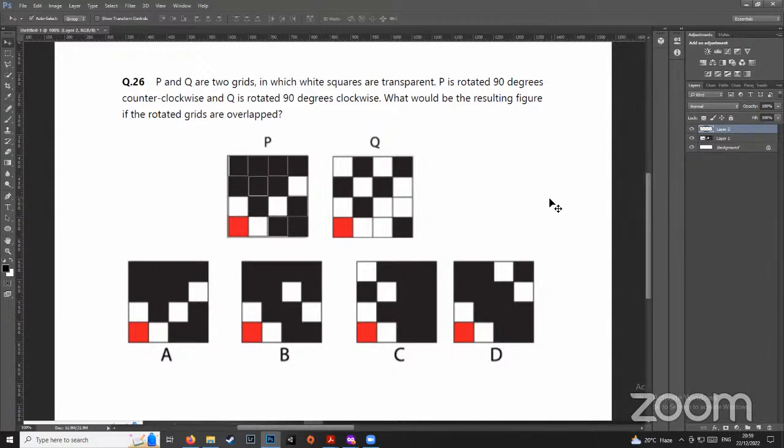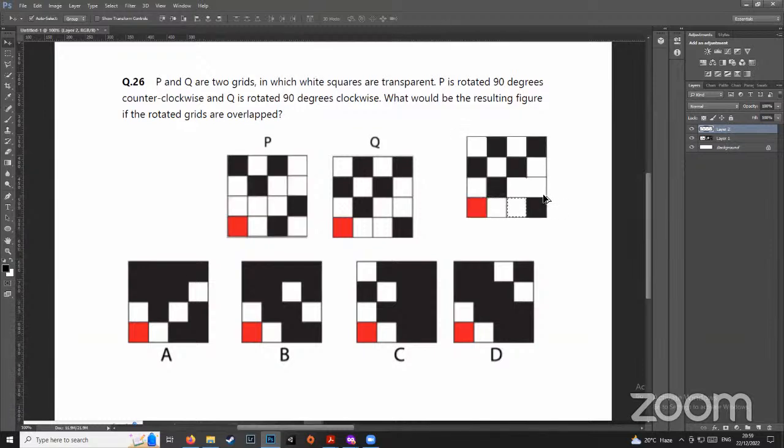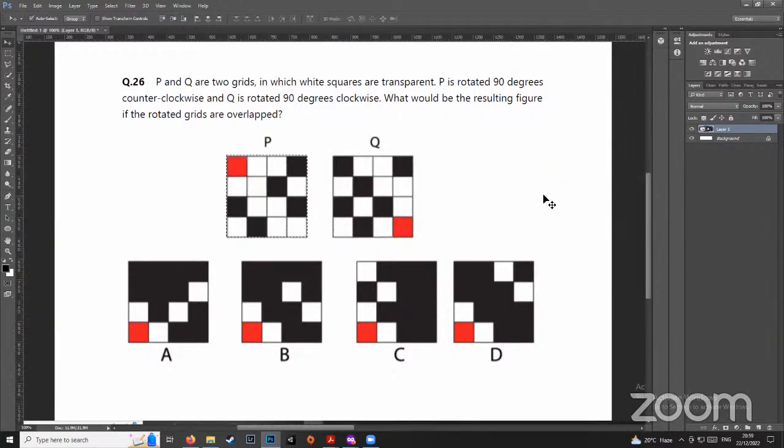Right? And we know that A would be the easiest answer. So Yadu, I really like your username, the design that you made. But again, you will not have Photoshop to do it for you. So you have to do this mental rotation in your head: rotate P mentally counterclockwise, then rotate Q clockwise, and then try to overlap them.